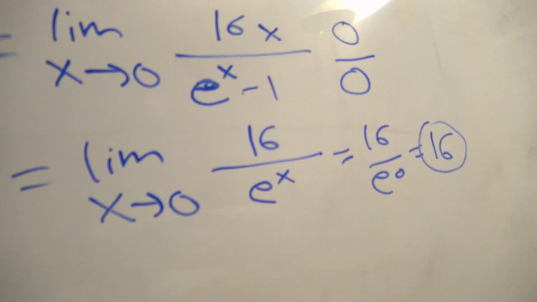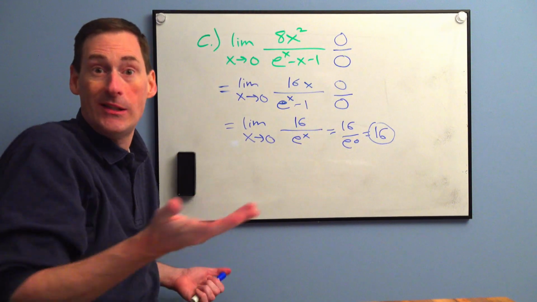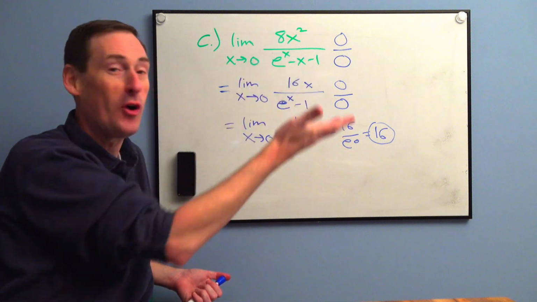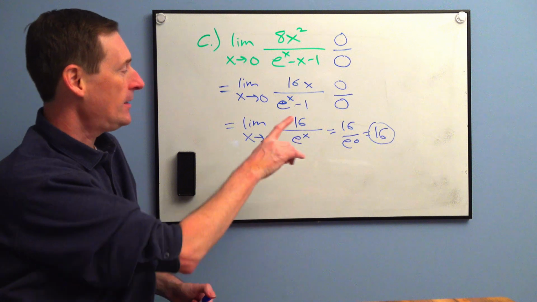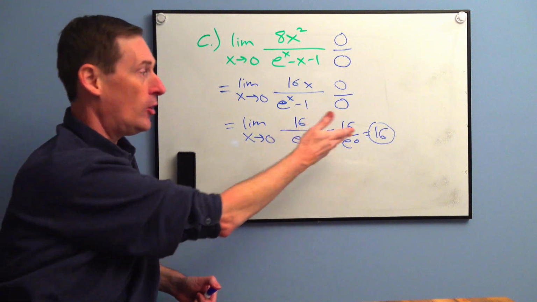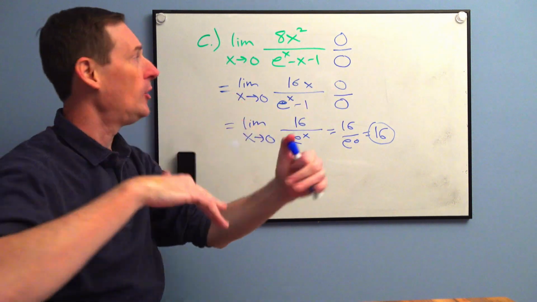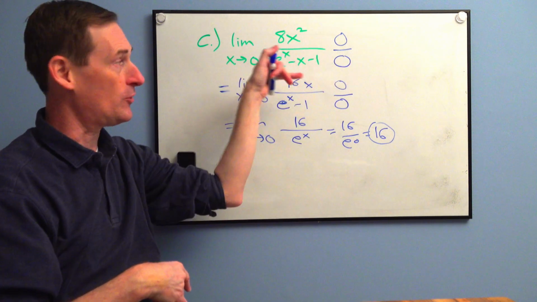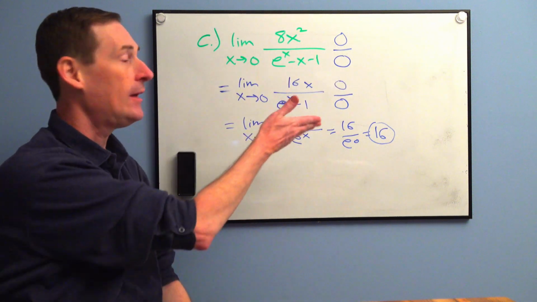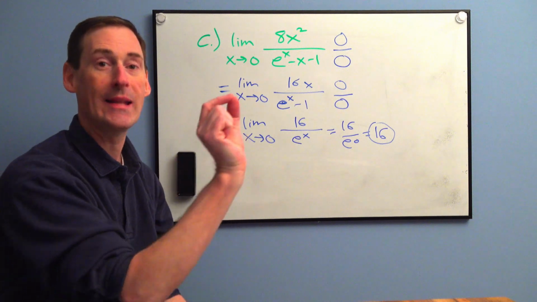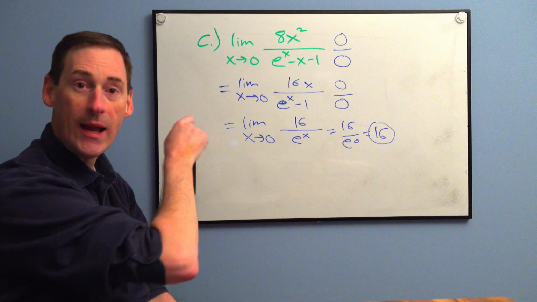And let's realize that we just showed two things. Number one, we showed that 0 over 0 can approach 16, right? That's why 0 over 0 is indeterminate, because you don't know what it's going to turn out to be. Number two, the limit from both sides of 0 created a 16. That means the limit agrees. But the function did not exist. This original function here, this graph did not exist at 0 because you got a 0 on the bottom. Therefore, there must be a hole at 0, 16. There you go. All right, let's try letter D.